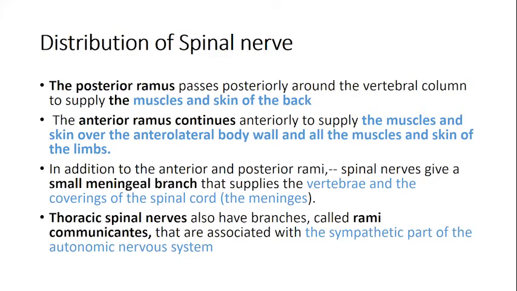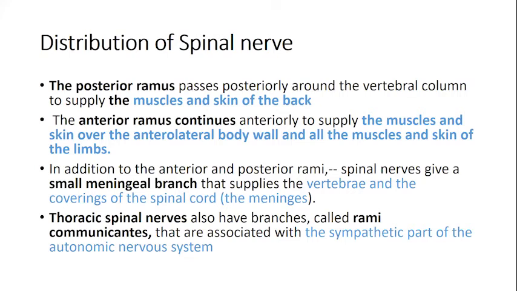In addition to the anterior and posterior rami, what other branches is it going to give? The spinal nerves give a small meningeal branch that supplies the vertebra and coverings of the spinal cord. Naturally, you have the spinal cord being covered by the meninges, so you get a meningeal branch as well, which is going to supply those meninges.